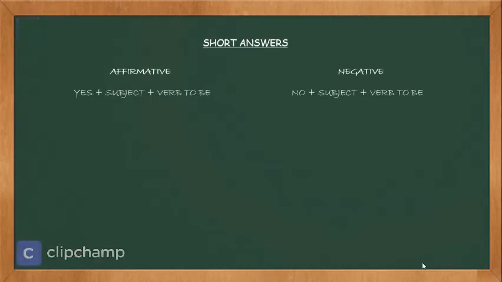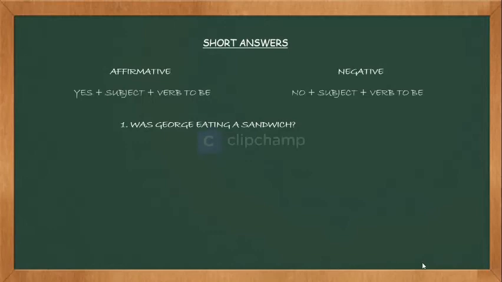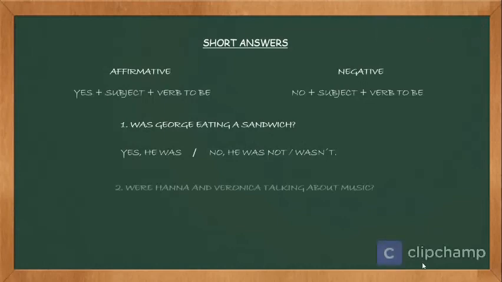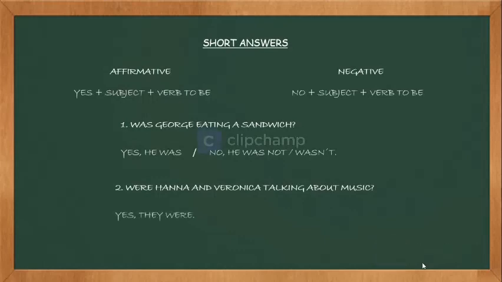There are some examples. Was George eating a sandwich? The answers can be yes, he was, or no, he was not, wasn't. The next question says, were Hannah and Veronica talking about music? The answers can be yes, they were, or no, they were not or weren't.